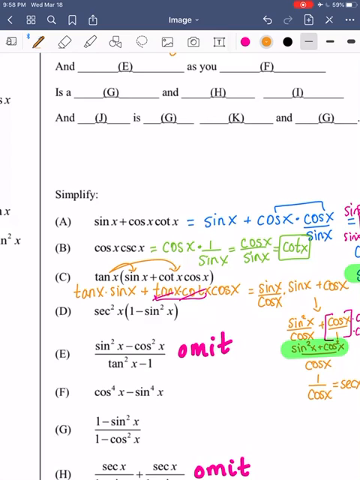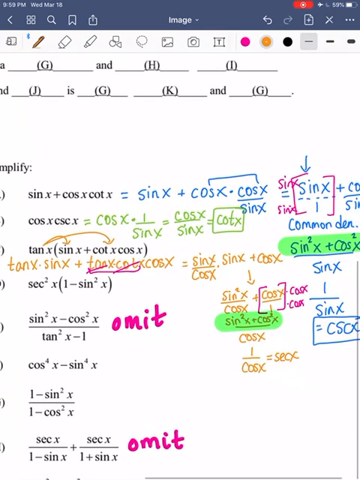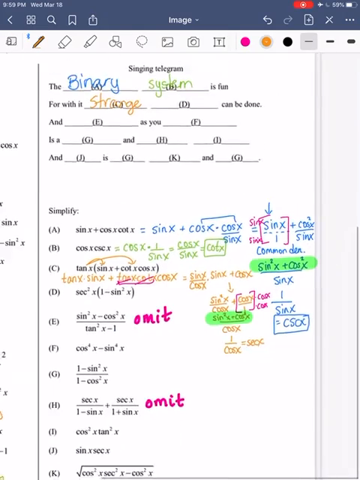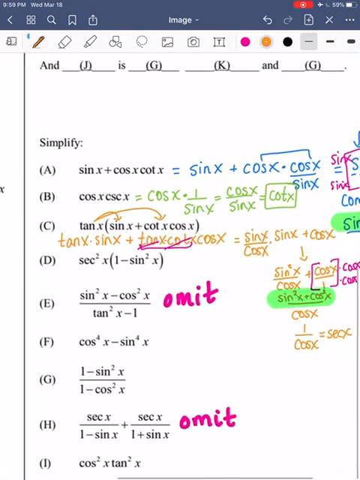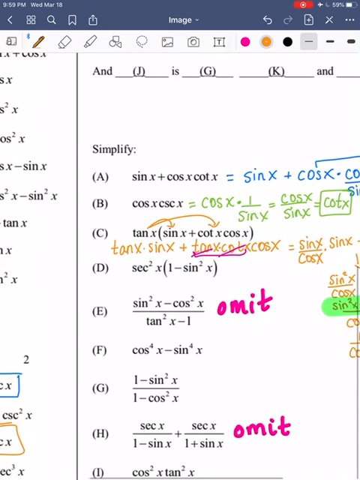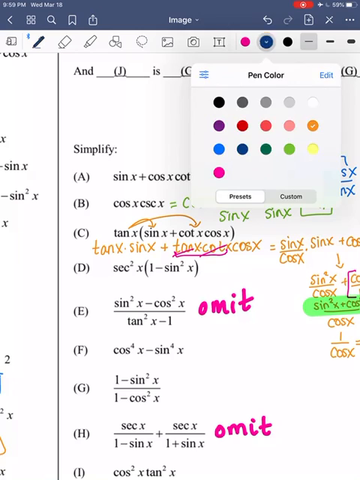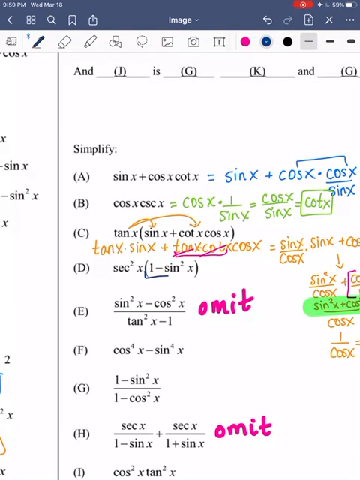All right, so D, now I don't know if I left enough time here. But basically A and C both have the concept of getting a common denominator. So we really need to make sure that that's understood, because that is an important theme we have talked about in this class. With D, I hope y'all see this pretty quickly.